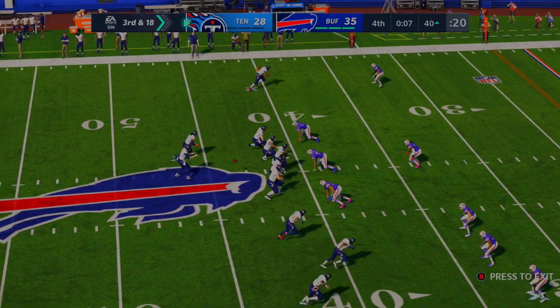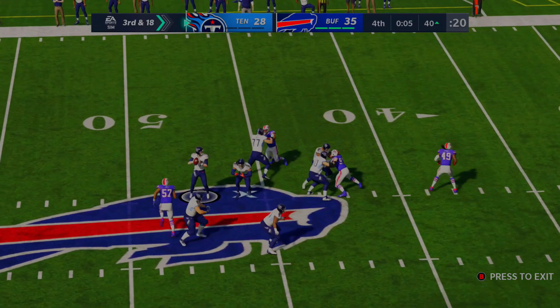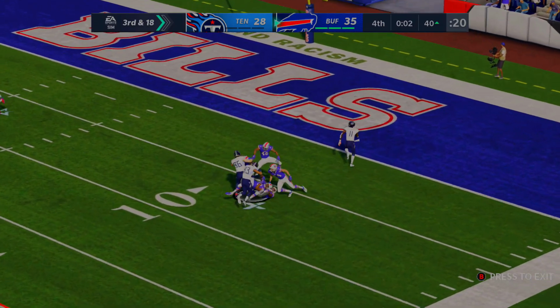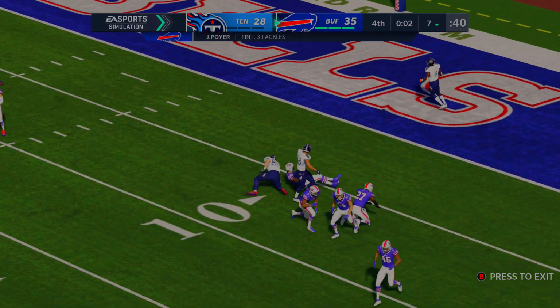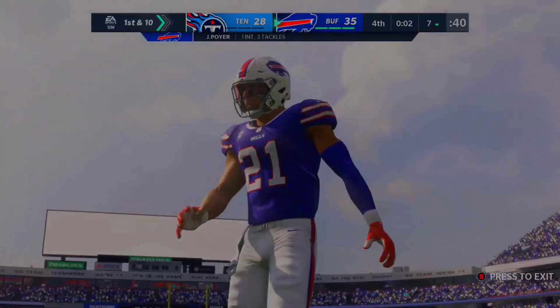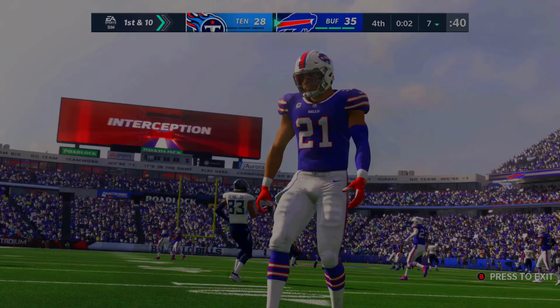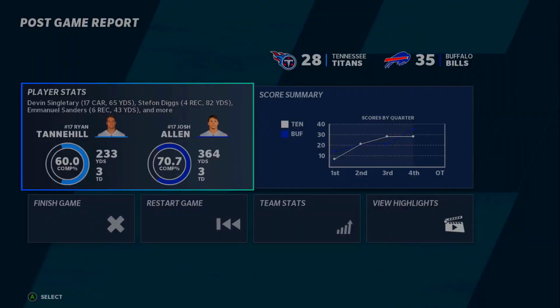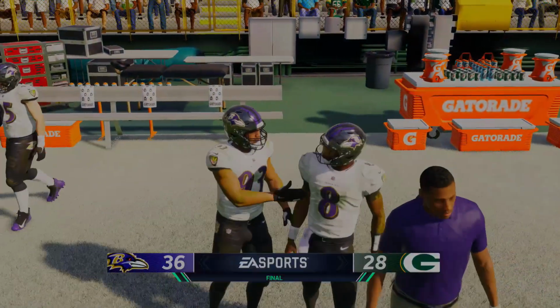Alright, so the Titans are in a bad situation. They get the ball back, 3rd down and 18, and 1 play on the board. It's going to make it pretty far, but this one, another pick to end the game. And the Bills will take 1 play with Josh Allen. They win this game 35-28 here in Buffalo on the last second pick. Josh Allen, 370 yards and 3 touchdowns. Ryan Tannehill, 230 yards and 3 touchdowns.